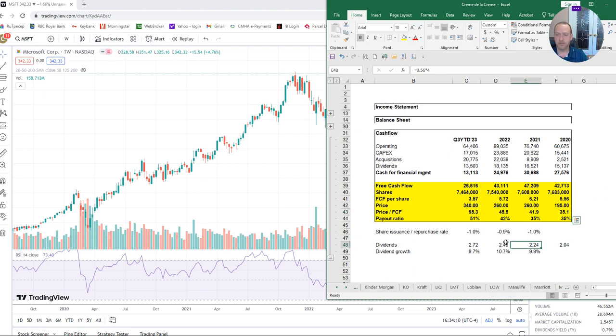I do look at their dividends. Dividends are fantastic. They're increasing it by 10% a year. Heck, I didn't get a 30% increase in my income from a job or my business in the last 3 years. But if you invested in Microsoft, you got a 30% raise. Wonderful. Now, are we overpaying? I believe we are. The dividend is safe. I mean, if you want to hold it for long term, you're fine. But for now, I believe it's too expensive.